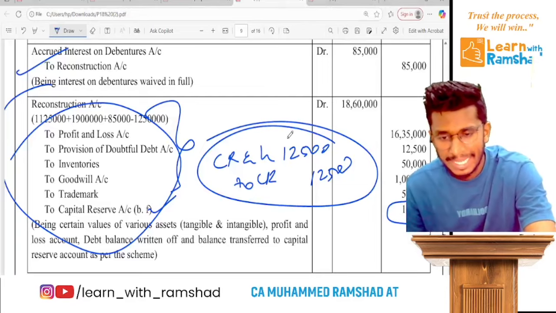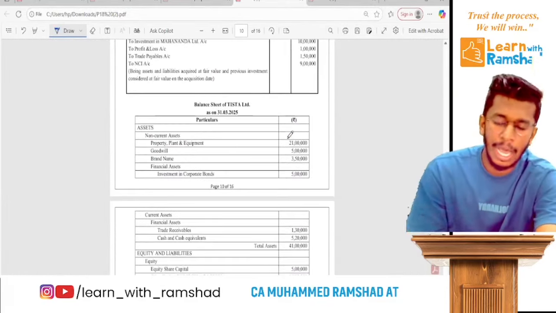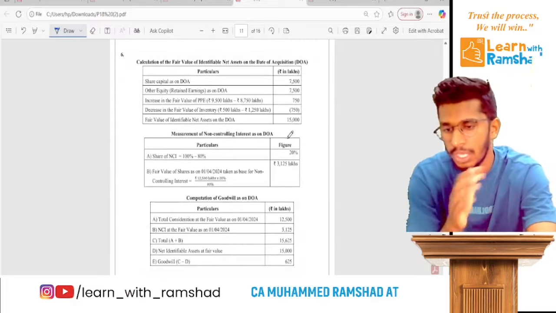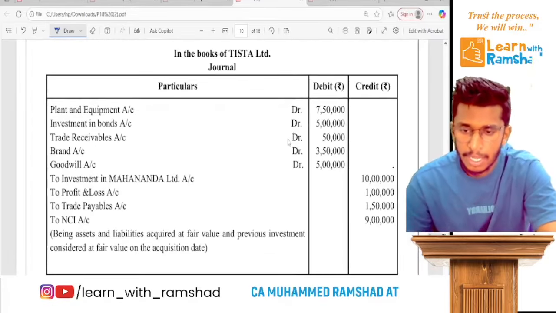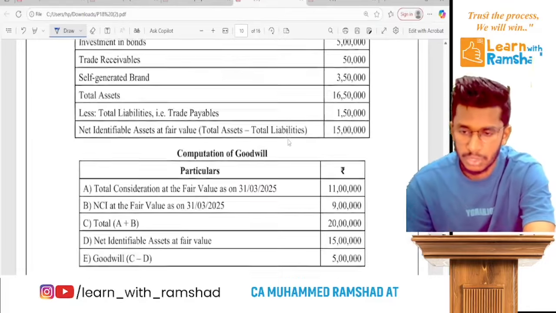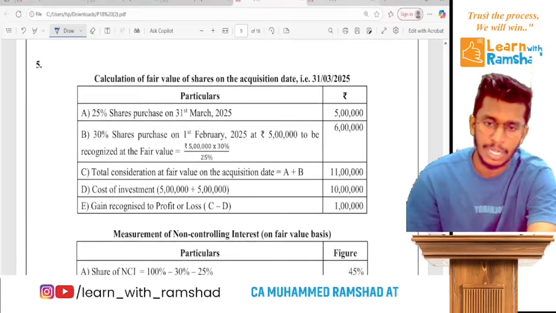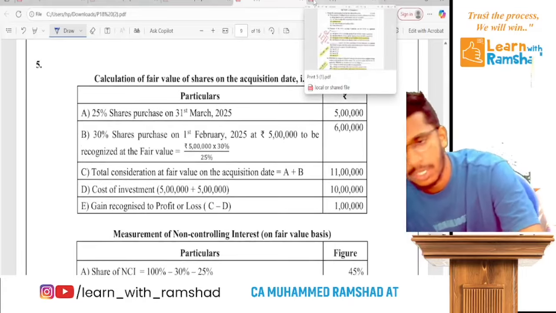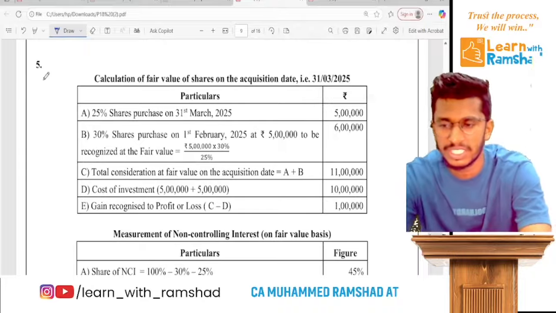So the same answer they are also showing, but they presented it a bit complicated. So I showed just the way we do it in the classrooms. Clear? You can refer to their answer. They did a combined journal entry instead of writing 2 journal entries. All the workings are there. So that's it. So clear? So we did that question beautifully. So I think everybody is super fine with that question.